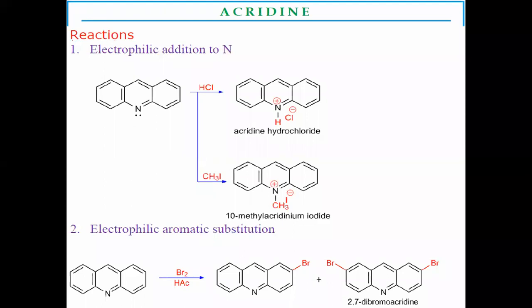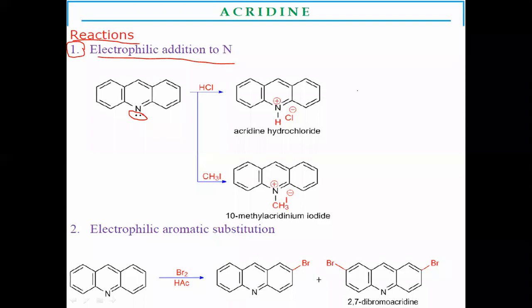Now we have to move on to the chemical reactions of acridine. First reaction is electrophilic addition to nitrogen atoms. Here in acridine, the nitrogen has a lone pair of electrons, which is involved in the electrophilic addition toward the nitrogen atom.